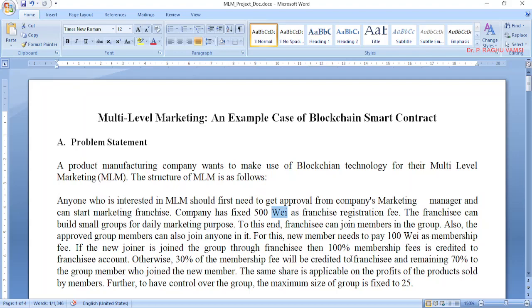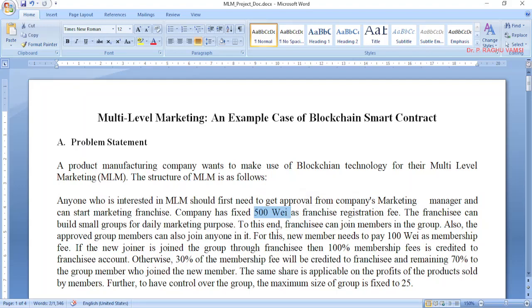Maybe they may choose Ethereum as the blockchain for this. So we cannot assume this at the first moment itself, but currently we are discussing Solidity programming and development of smart contracts in Solidity, which is especially used for designing smart contracts for the Ethereum blockchain. That is the reason I have directly mentioned these values.